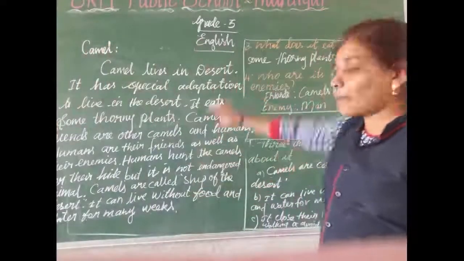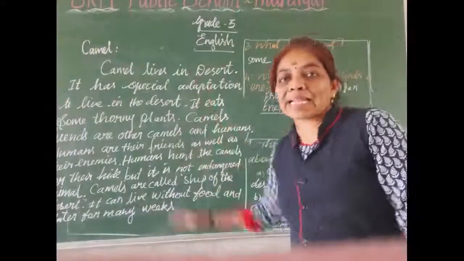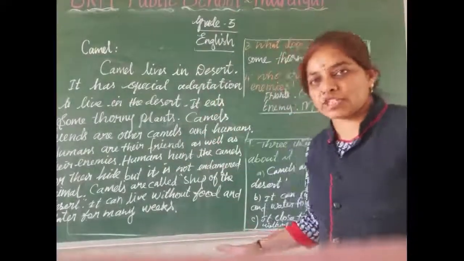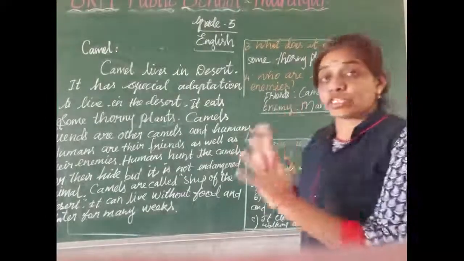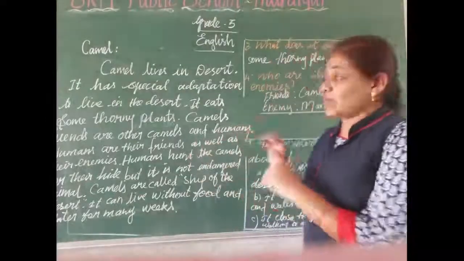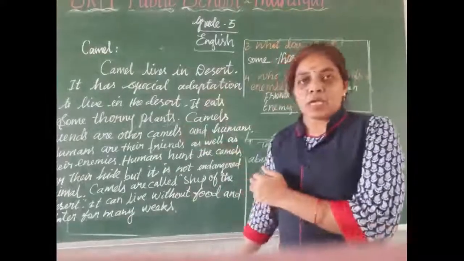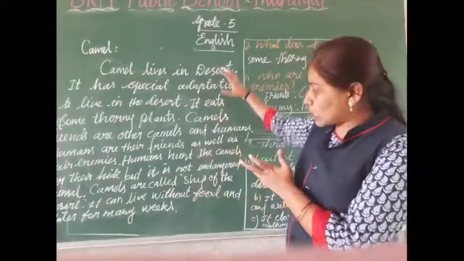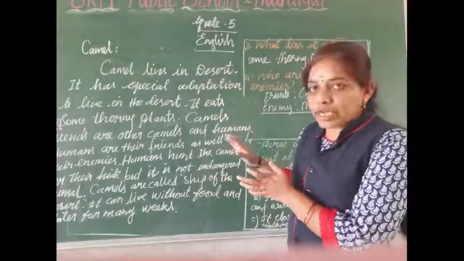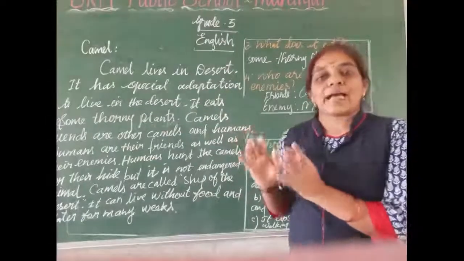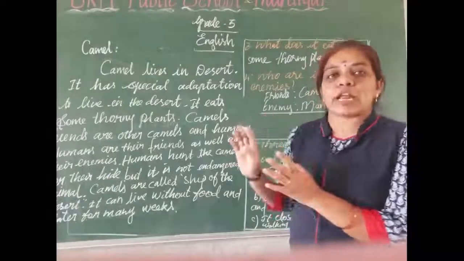Okay, now listen here, dears. We got a passage or a paragraph about the camel here. Yes, no? We have gathered some information about that animal. Then we make it as a paragraph. Okay, we got a paragraph. This is the way you want to make a paragraph about a particular animal. Okay?